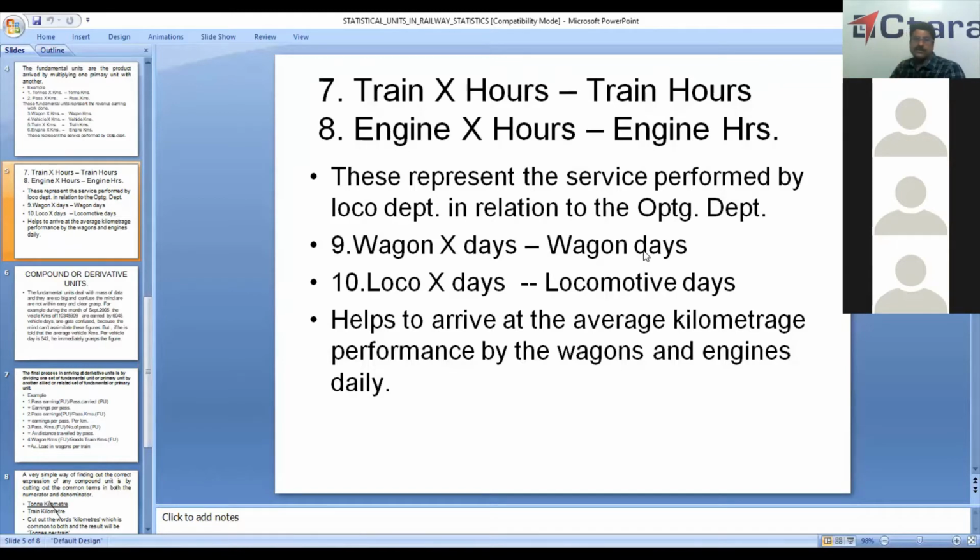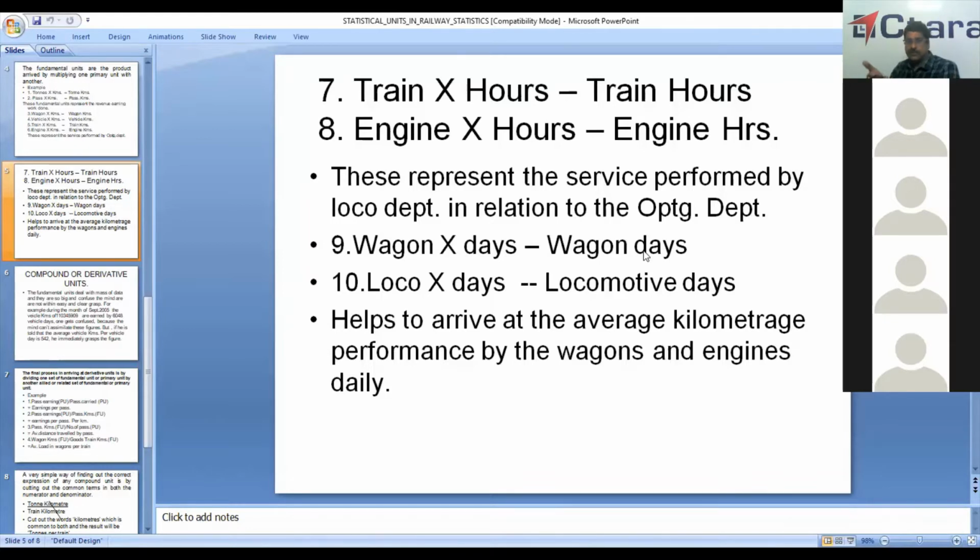At the end of the month, I will add the number of wagons available with South Central Railway. First day it will be 9,000. Next day it might be 9,500. Sometimes it will be more than 11,000. Sometimes it will come to 7,000. So for all the 30 days or 31 days for that particular month, I will add, and I will divide by number of days in that month. Then you will get average number of wagons per day.